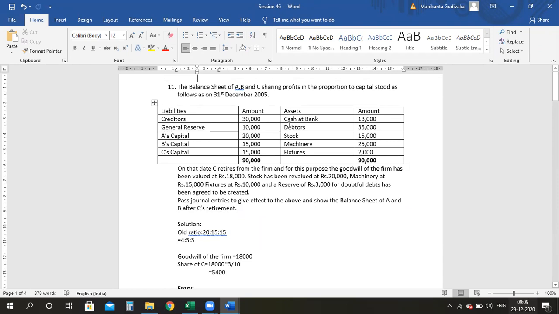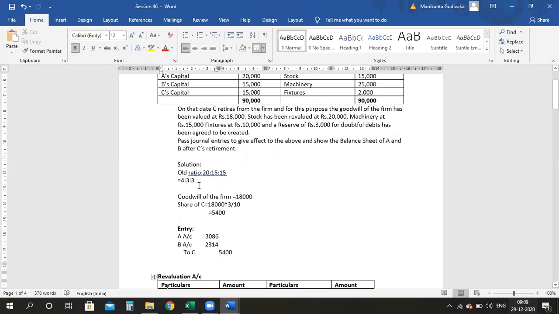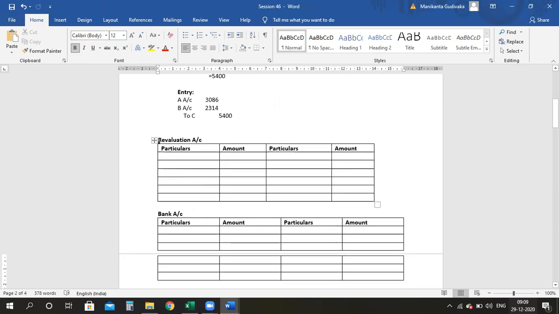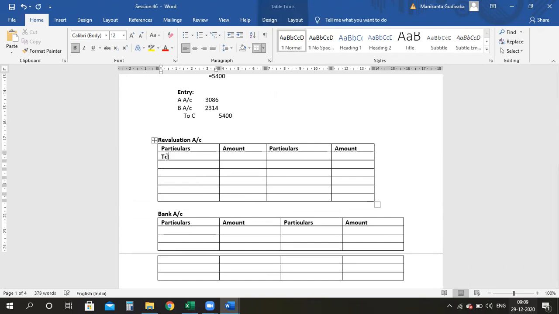Now we have the adjustments to be made for the revaluation. Your stock has been valued at 20,000, machinery has been valued at 15,000, and fixtures has been valued at 10,000. So a reserve of 3,000 has to be created. So let's do all the entries now. For machinery, there is depreciation. So to machinery, the amount is 10,000 if I'm not wrong.